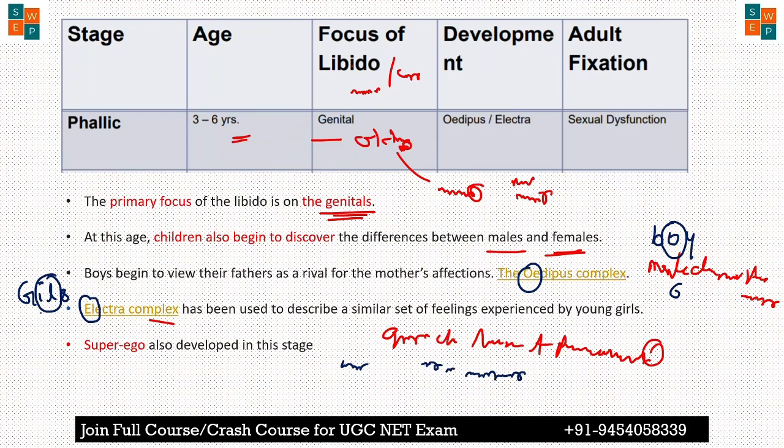So just to learn, when the girl child is attracted toward the father, that is Electra. When the boy is attracted toward the mother, or you can say the female, that is called Oedipus complex. And in this stage, the superego develops.